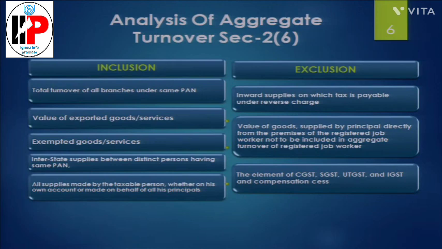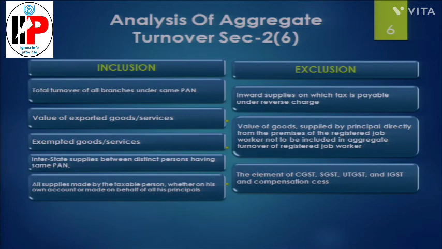For aggregate turnover, total turnover of all the branches under the same PAN will be included. Value of exported goods and services will be included. Value of exempted goods and services will be included. Interstate supplies between the distinct persons having the same PAN number are also included.